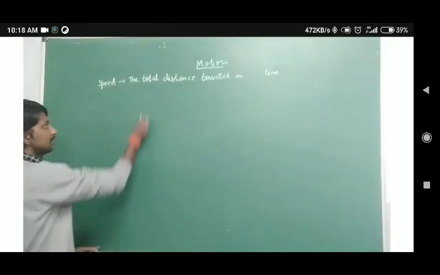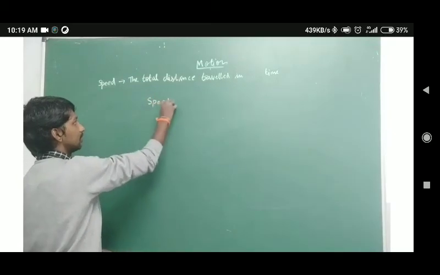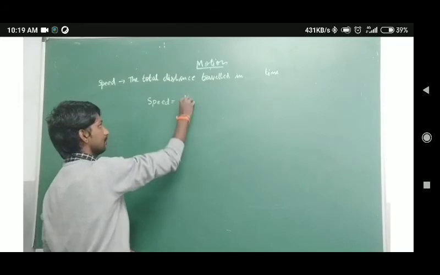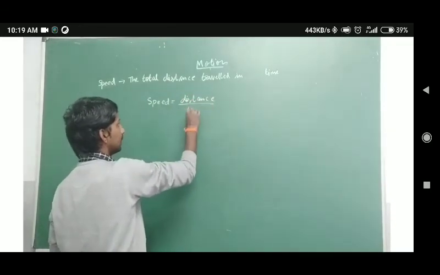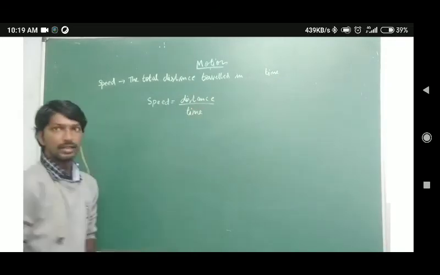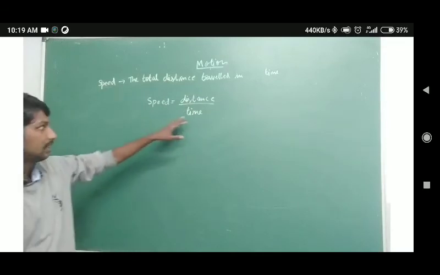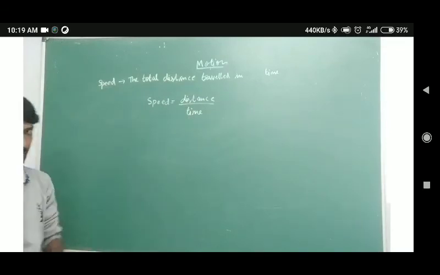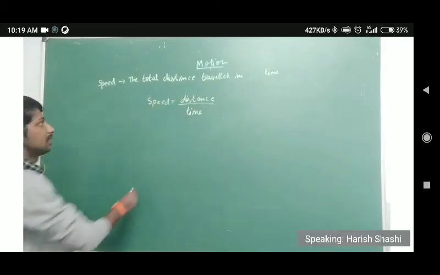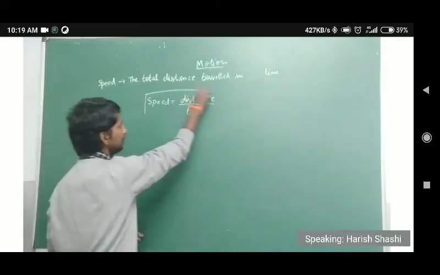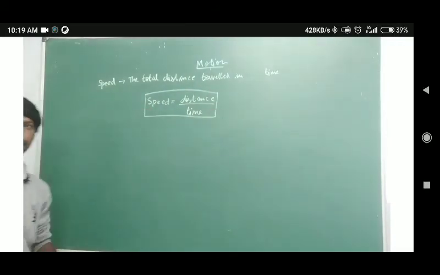Which means how you will represent this as an expression is speed equals distance by time. Speed equals distance traveled, that is the total distance traveled, divided by the time. So distance traveled by time. So this is the expression of speed.